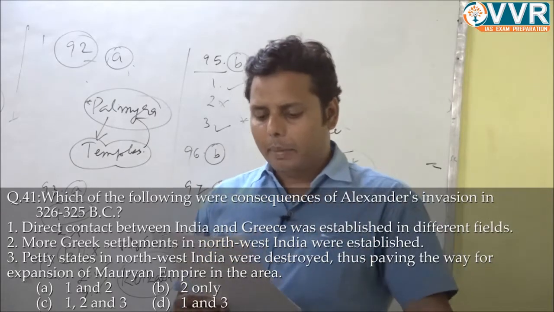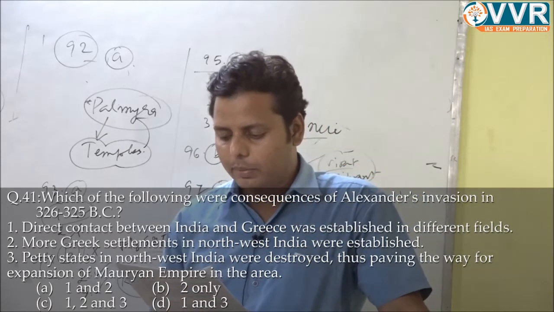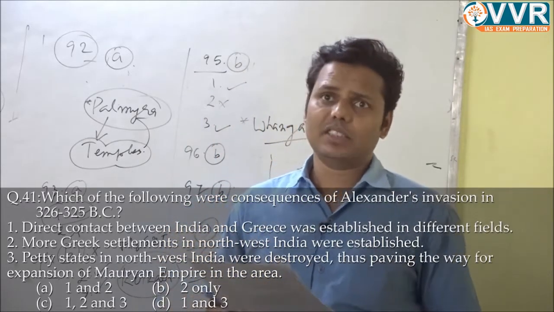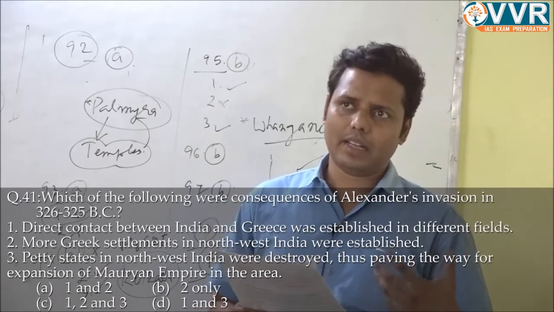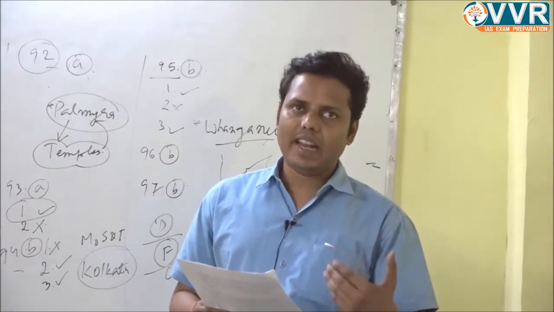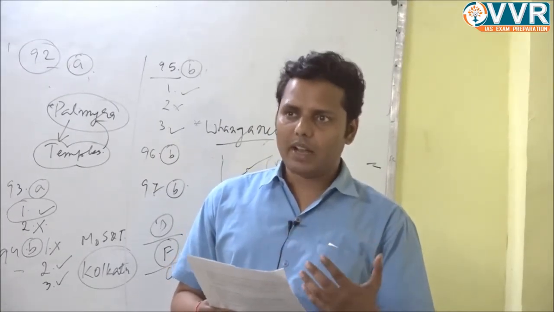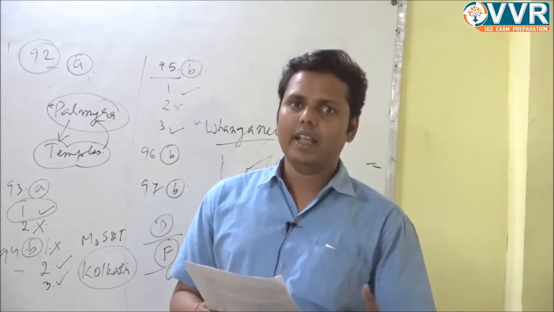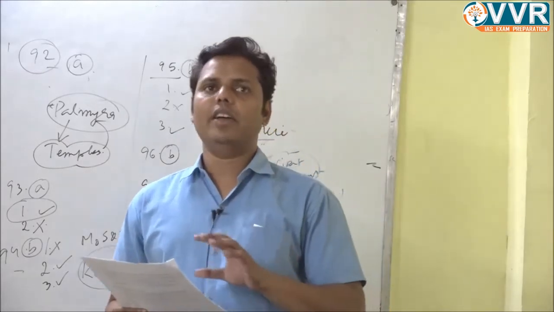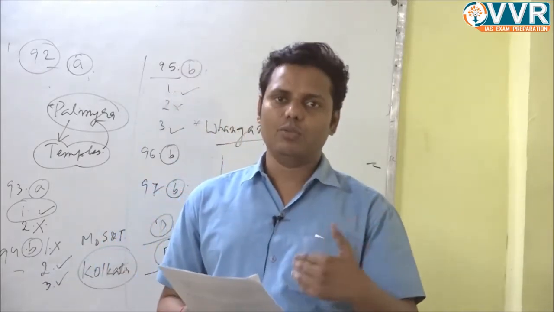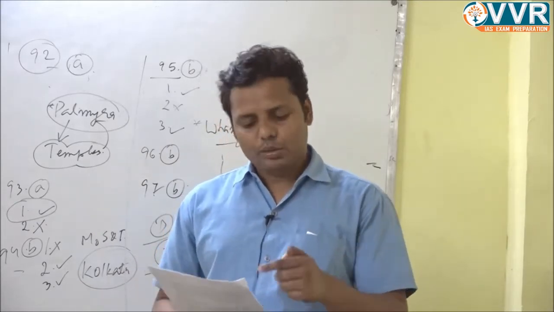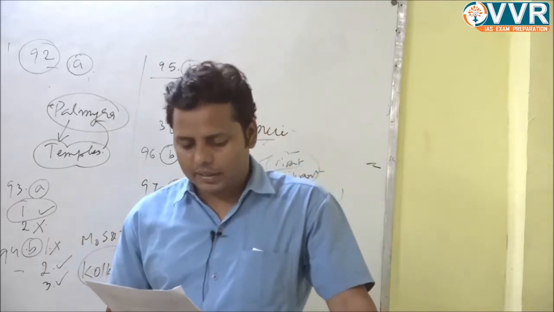Third, petty states in northwest India were destroyed, thus paving the way for the expansion of the Mauryan Empire in the area. Yes, that is true. That area was slightly fragmented. I mean, you can find different political heads of the political powers in that area. And what happened after the invasion of Alexander, as most of the areas were won by Alexander, is that this area got consolidated, and definitely it paved the way for Chandragupta Maurya, because now it was easy for him to defeat the rulers of that area, and that part could be annexed in the Mauryan Empire. So the third statement is again correct. So the correct answer would be C.